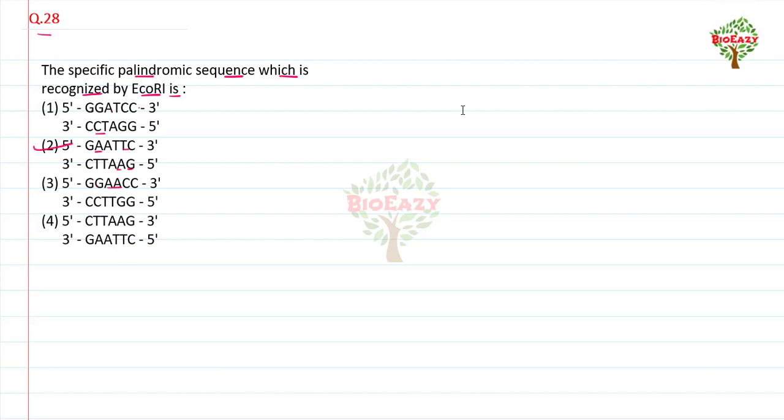Now we can check GGAACC, no. We all know that EcoRI is a restriction enzyme and it always cuts the DNA at the G and A position. So here the second is the right option.